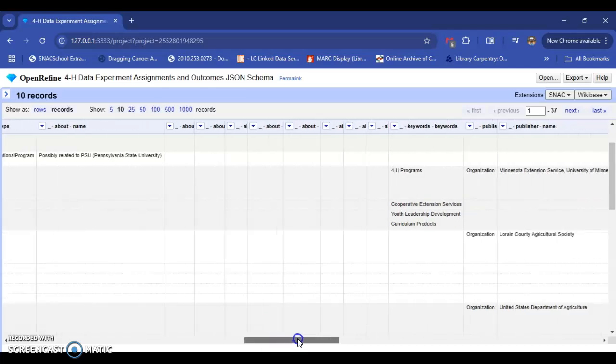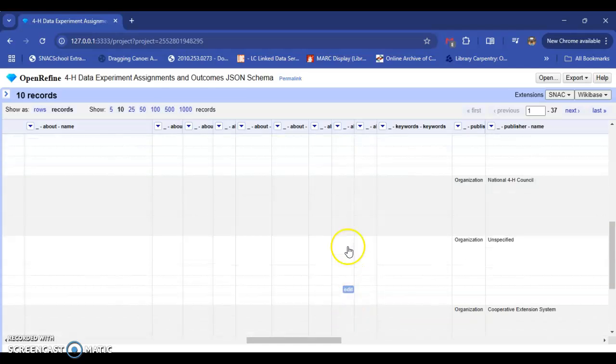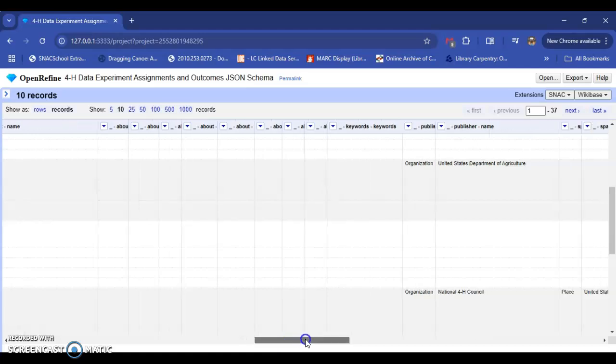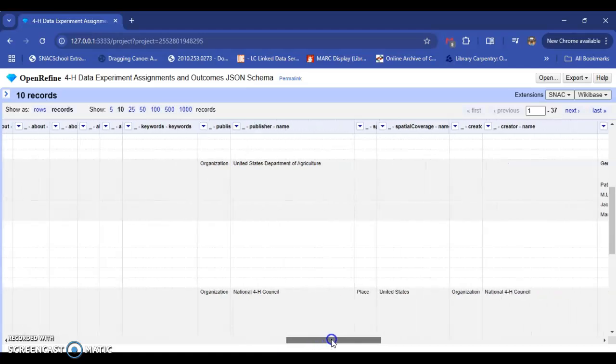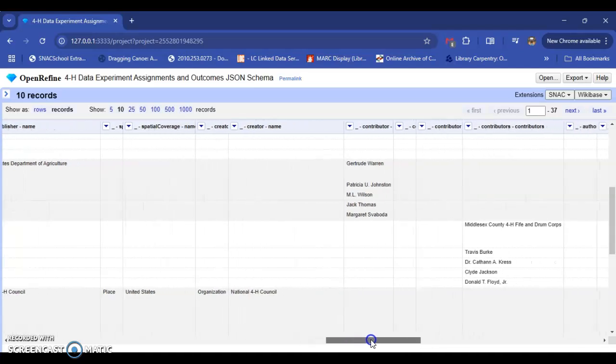Okay, so here are some columns where I see it's filled in. Some might be dealing with location, I thought about that. And yes, there are a lot of columns listed.